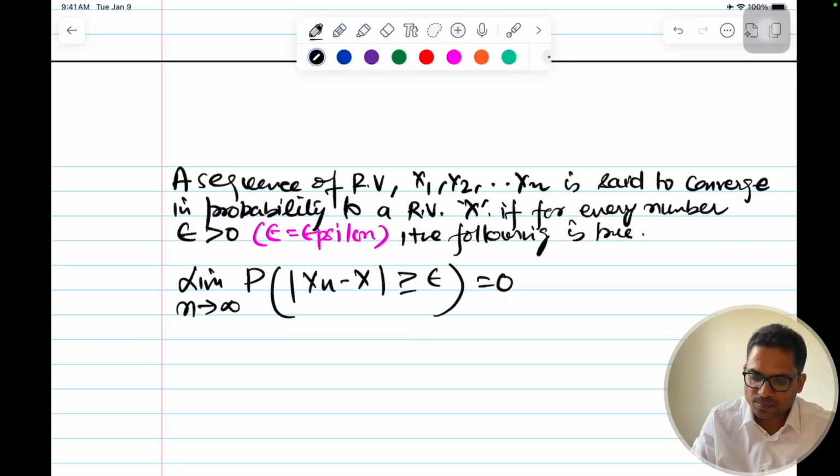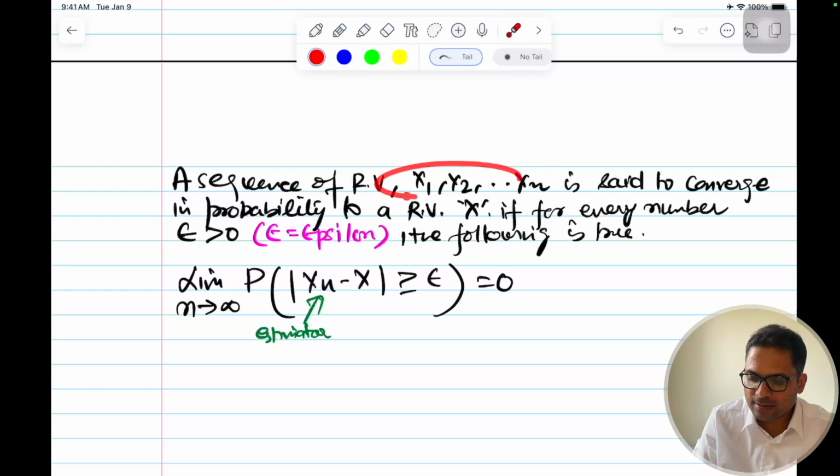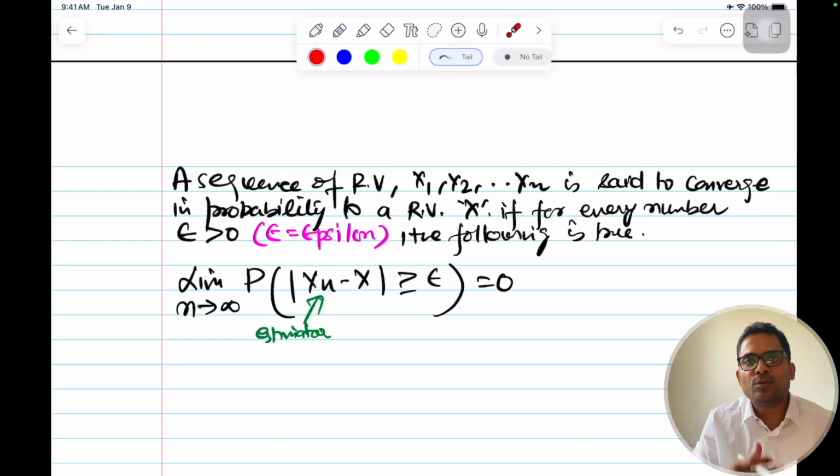So this is generally called our estimator, that we try to estimate something, this X of n. So we have a sequence of random variables trying to estimate something, as we were trying to estimate the average height of a city, right?